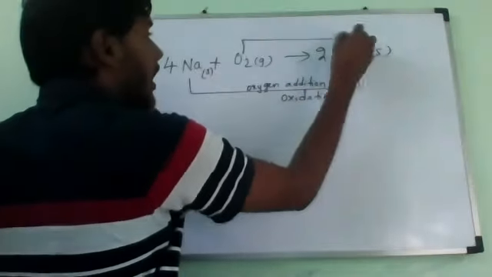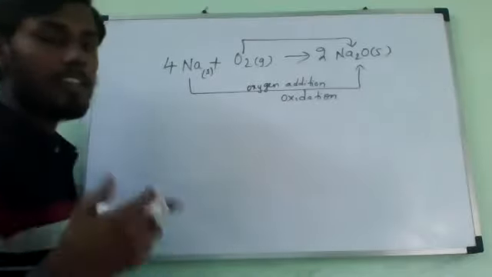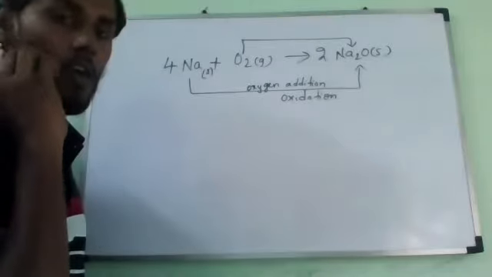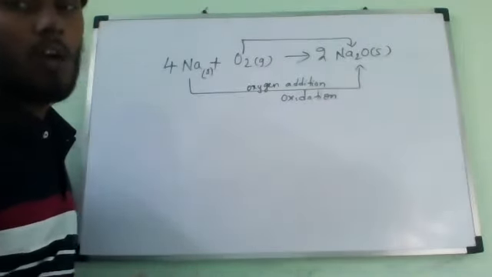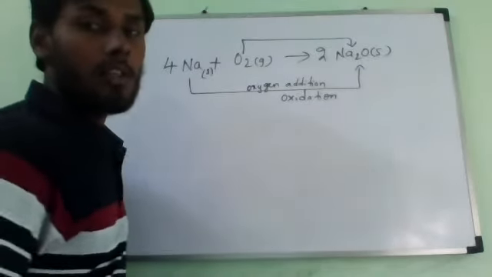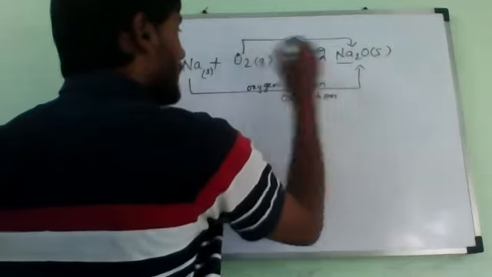Next, observe very carefully. Oxygen is changing into what? Sodium oxide only, correct or not? So in this reaction, we are adding metal to the oxygen.